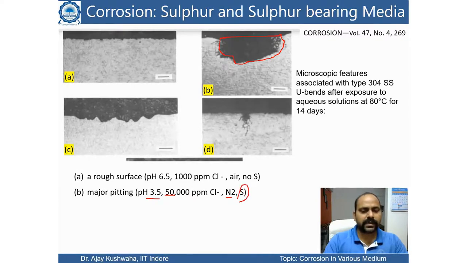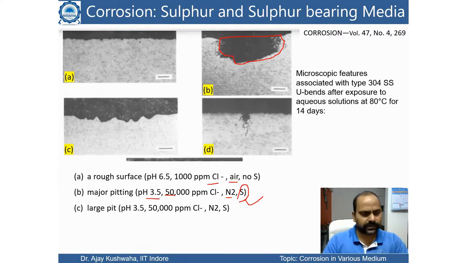So in the first experiment there was oxygen, a small amount of chlorine, which shows this kind of uniform corrosion because oxygen is present in the system, and no sulfur. So that shows if sulfur is not there, still corrosion is there, an oxidation kind of reaction, and chlorine also affects. But in the second reaction, it confirmed that if there is no oxygen, still if the sulfur is there, it has very high corrosion chances, and you can see a very large pit is formed.